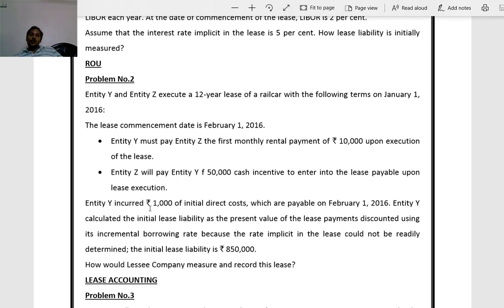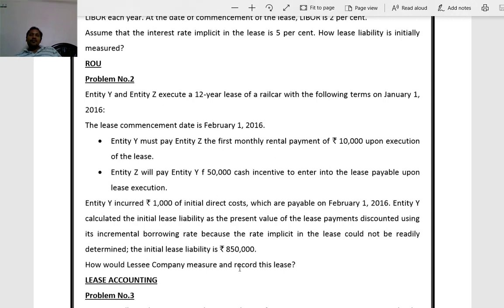Entity Y incurred 1,000 rupees initial direct costs which are payable on 1st February 2016. Entity Y calculated the initial lease liability as the present value of lease payments discounted using its incremental borrowing rate, because the rate implicit in the lease could not be readily determined.